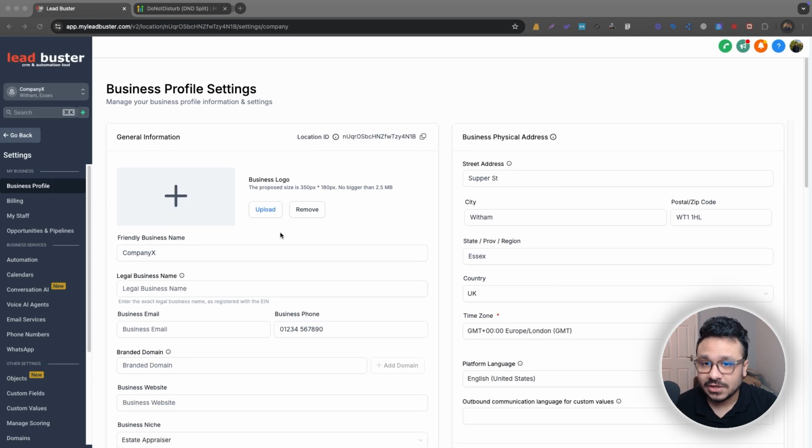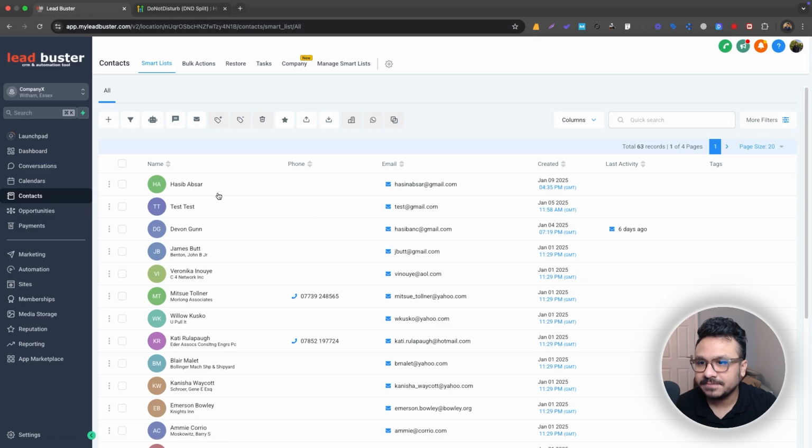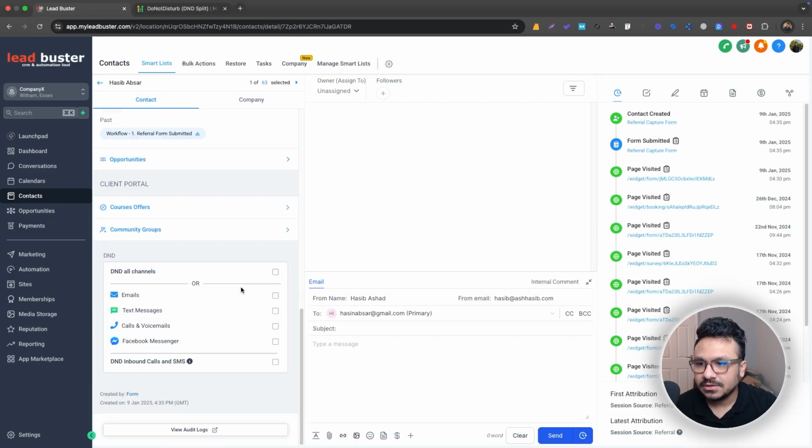So if a contact does that, DND will be on. You can check that by going to contacts and clicking on the contact. On the left, scroll down, and this is the DND configuration for this contact. Let's say this contact received the email and clicked on the unsubscribe link. DND will be on for this email channel. Same thing for text messages. There are configurations for messenger and voicemails as well.